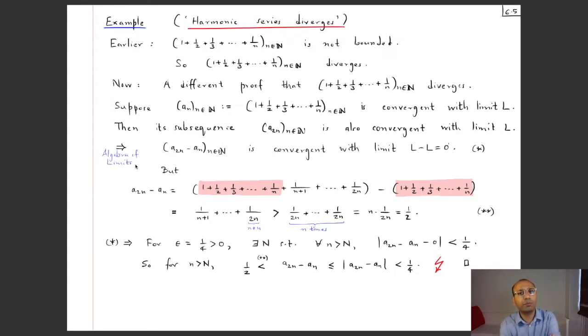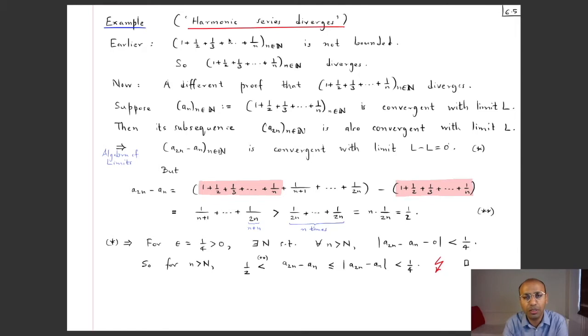Here is one more example, and this is also something that we had considered earlier, namely this sequence whose nth term is given by the sum of the reciprocals of the first n natural numbers. So the nth term is given by 1 plus a half plus a third plus so on up till 1 by n. So this sequence we had shown is not bounded, okay, and so it cannot be convergent because every convergent sequence has got to be bounded, right?